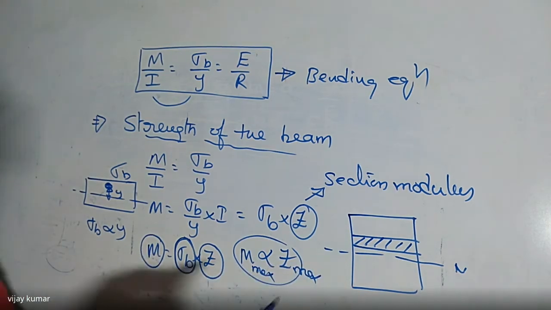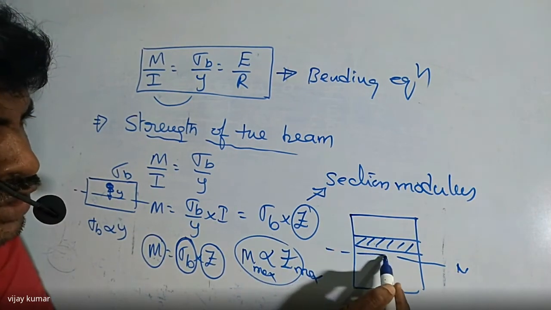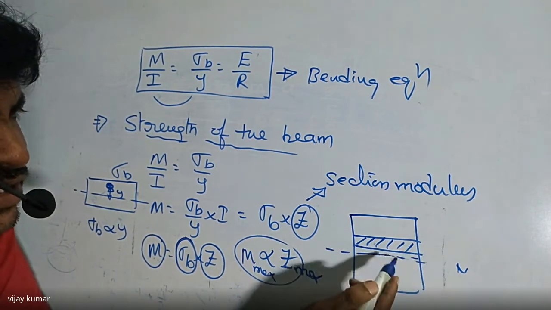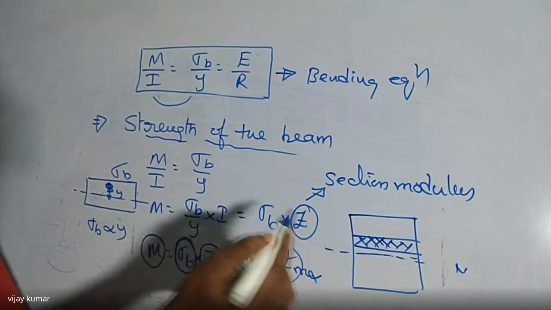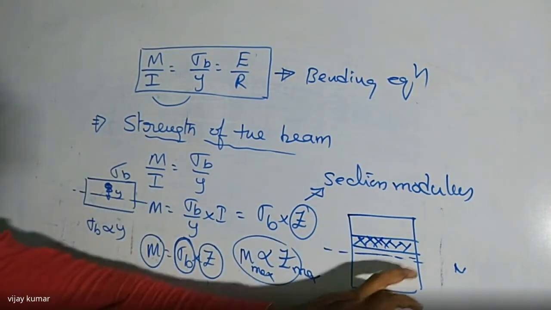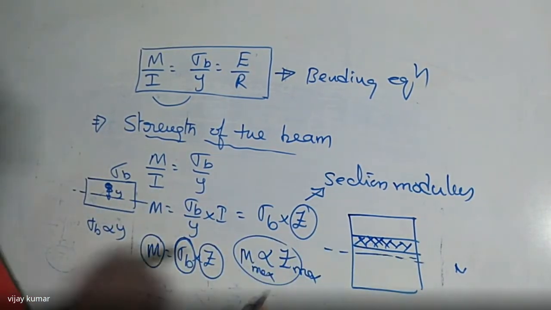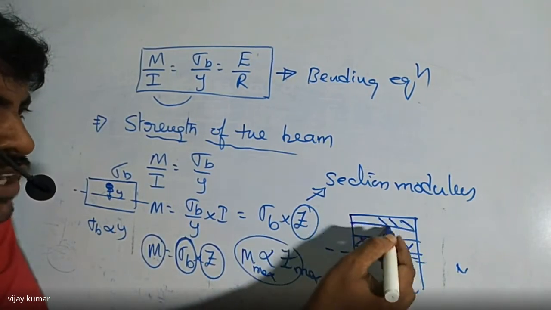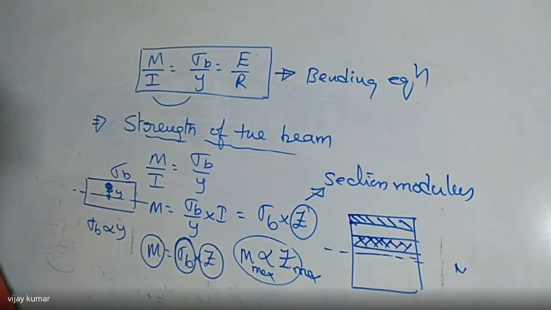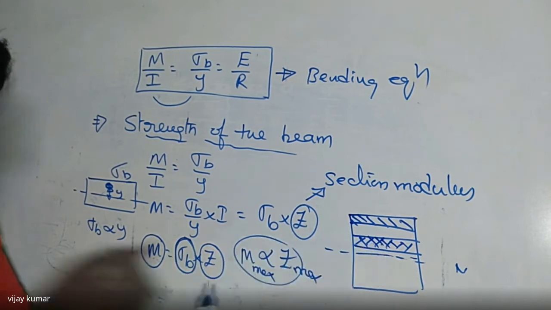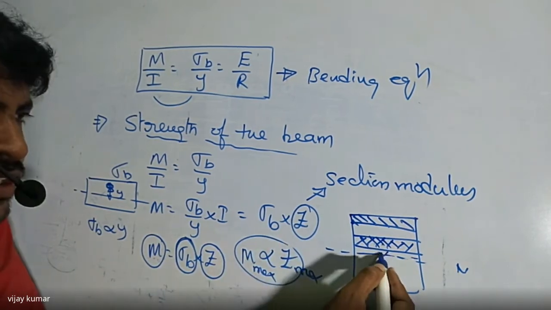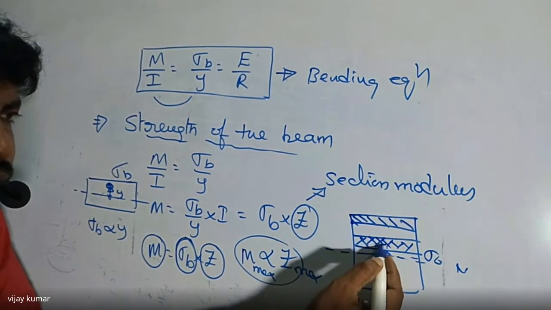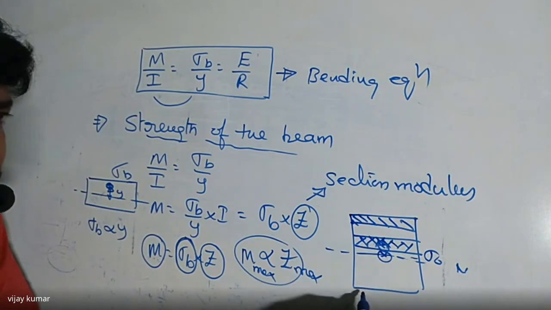So for example, if you take the area very close to the neutral axis, then what is the stress in this area now? Tell me. When the area is very close to the neutral axis, and this is the area which is away from the neutral axis, in which area are we getting more stress? At the neutral axis, the stress becomes zero, and this one is also having less stress.